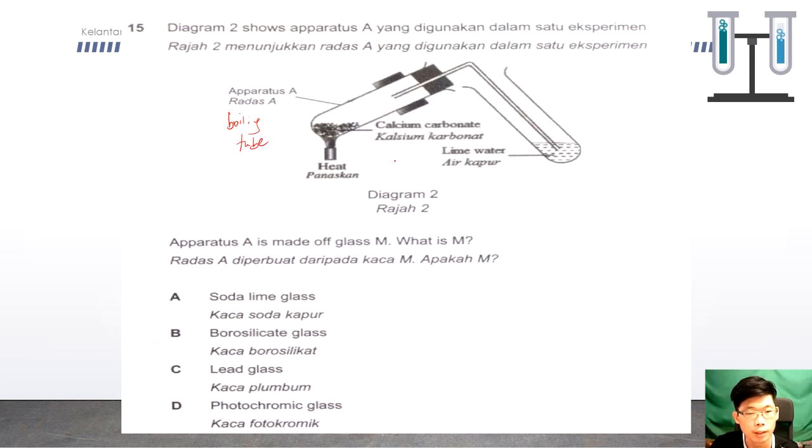Okay, we cannot use the normal test tubes, because test tubes cannot withstand high temperature. So boiling tube can withstand high temperature. So normally we use the borosilicate glass, which can withstand high temperature.